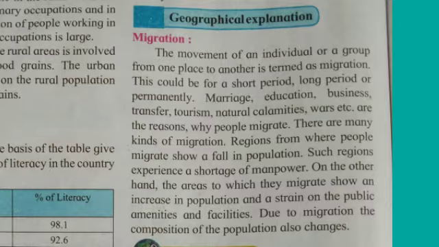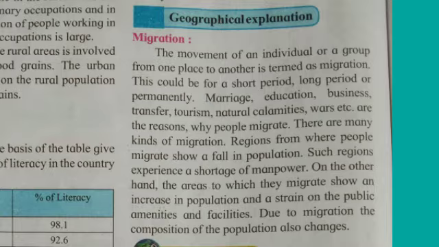Migration: the movement of an individual or a group from one place to another is termed as migration. This could be for a short period, long period, or permanently. Marriage, education, business, transfer, tourism, natural calamities, wars, etc. are the reasons why people migrate.